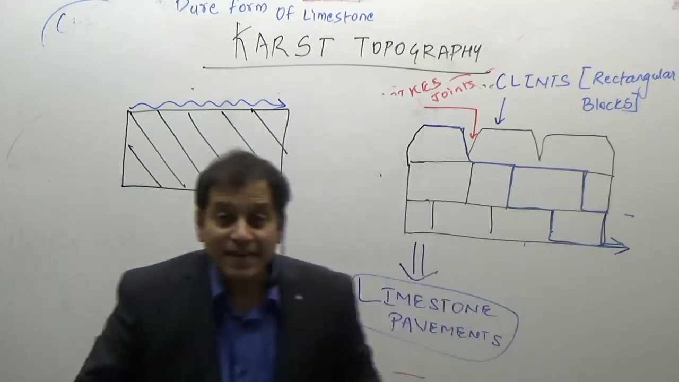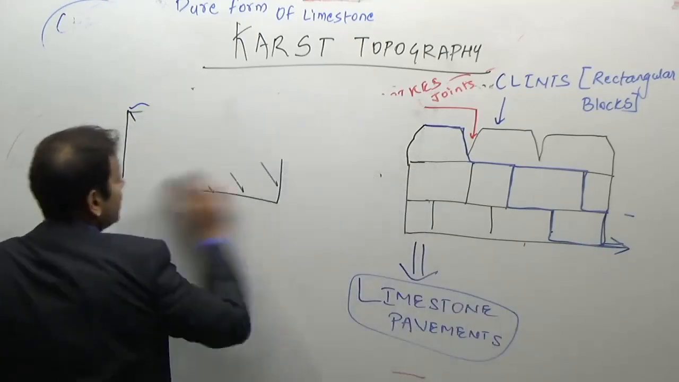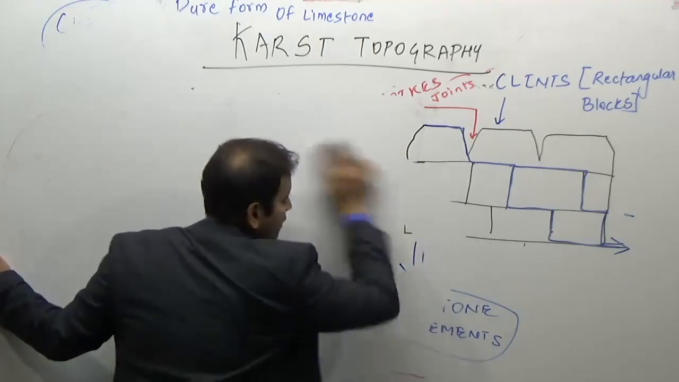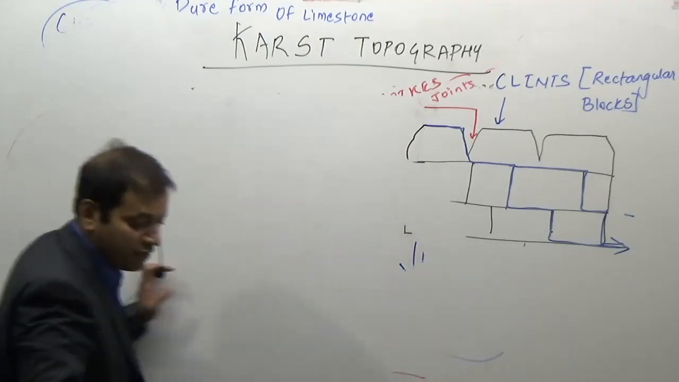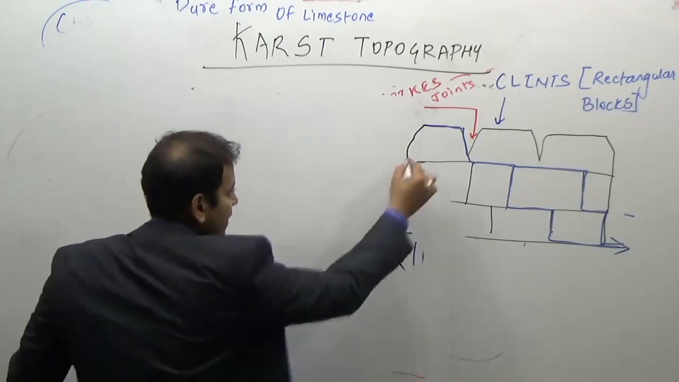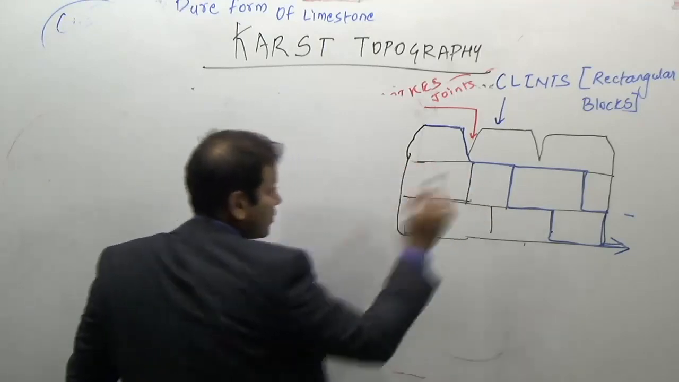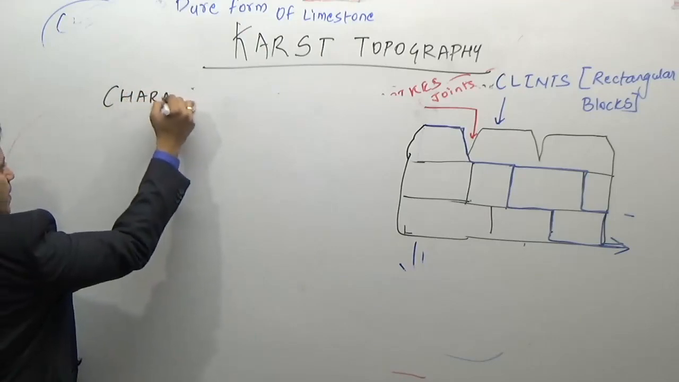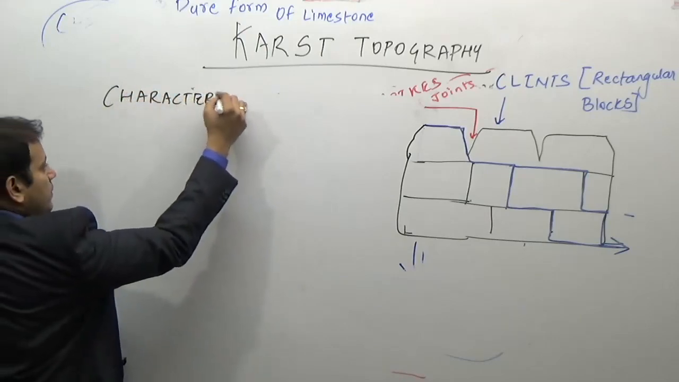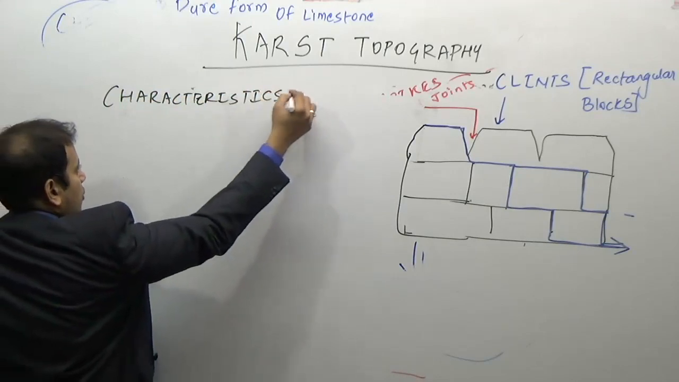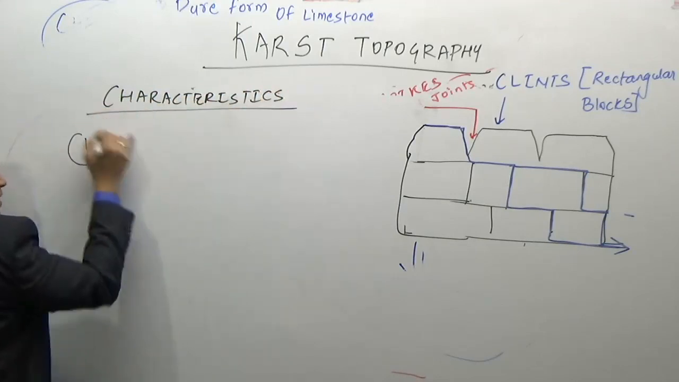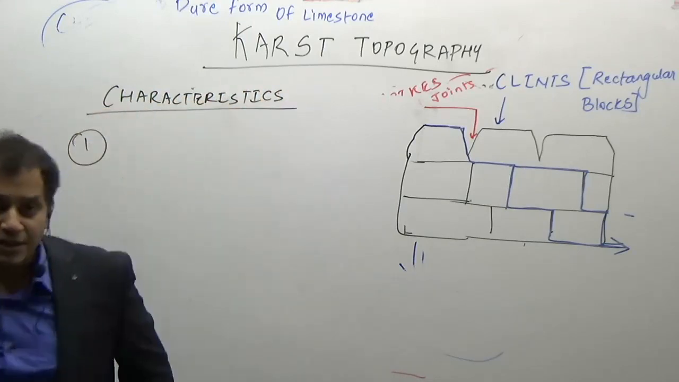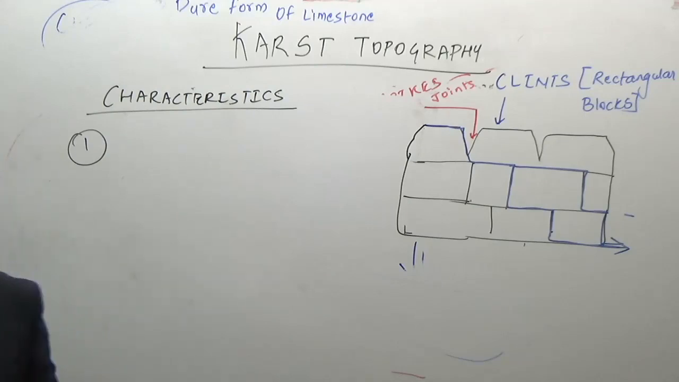So the second characteristic of karst topography is the absence of surface drainage. Why the absence of surface drainage? As you have seen in this diagram, there is no surface drainage because the water reacts. So the characteristic of karst regions is the general absence of surface drainage. There is no surface drainage present in this kind of topography.